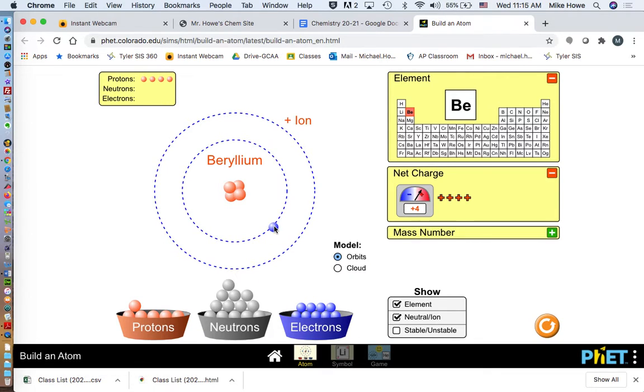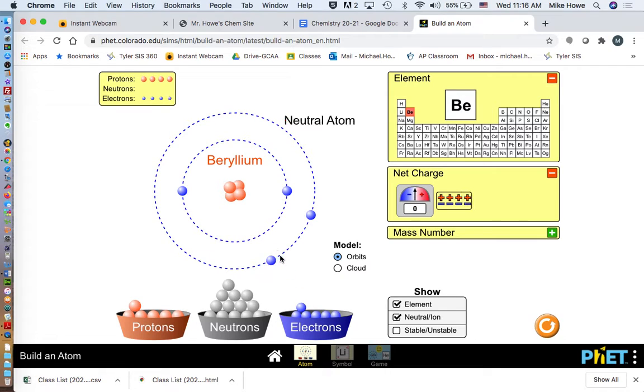Should go down because I'm adding negatives, and see it did. It went to 3. And if I throw another one in, it goes to 2. And if I throw another one in, it goes to 1. And when the protons equal the electrons, the atom is said to be neutral. If it's not neutral, the atom is said to be an ion. See how it's ion up here?